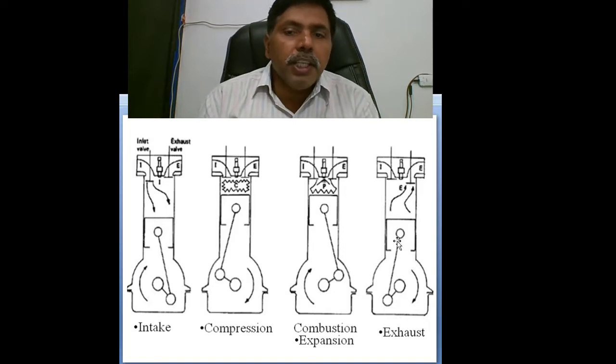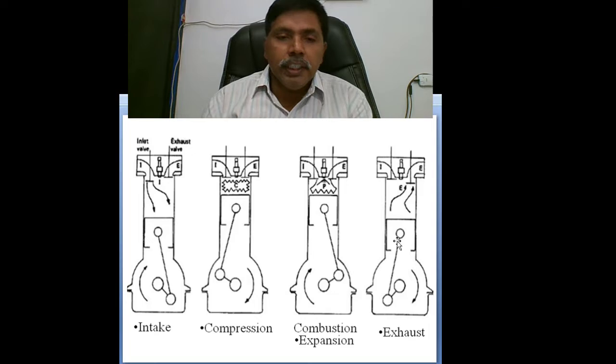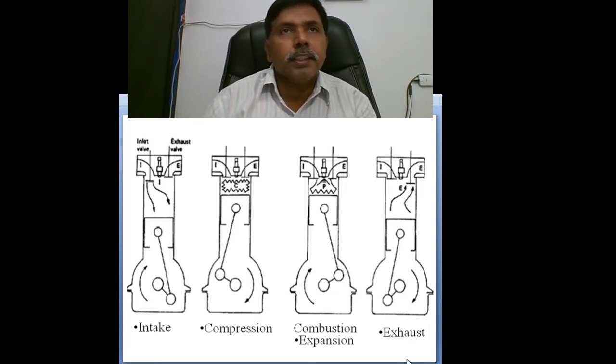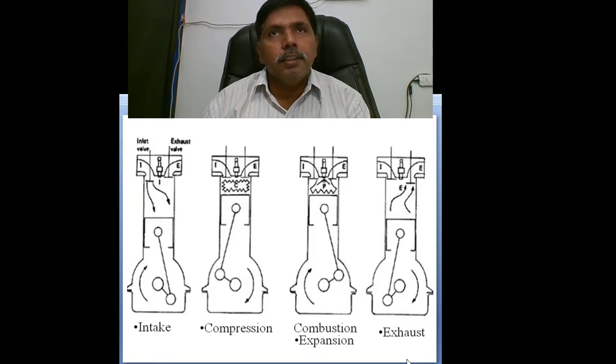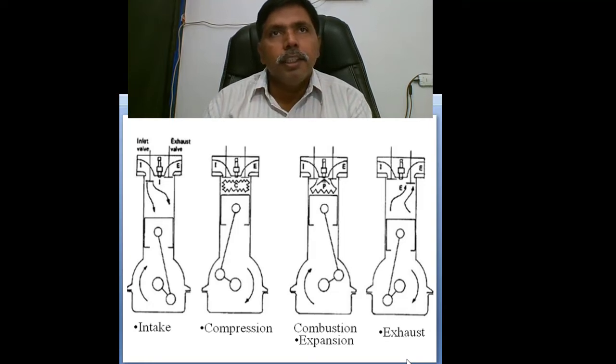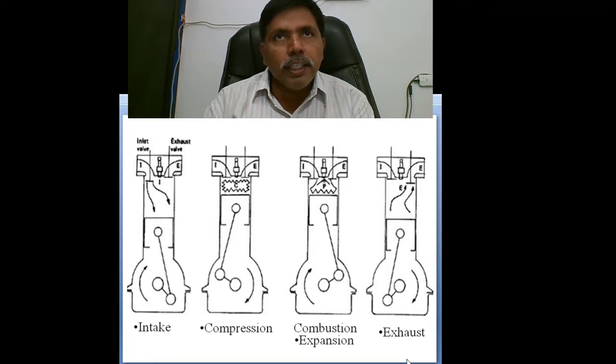For simplification of analysis, we removed the intake and exhaust. Simple. There is no intake and exhaust, because it is a closed cycle. Whatever the medium is, it is rotating inside, so the mass is fixed.